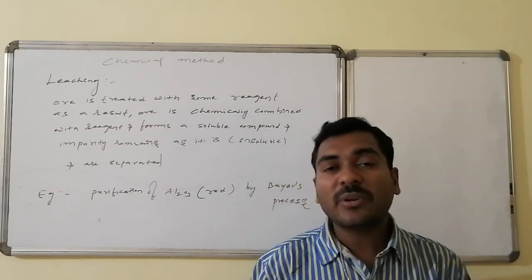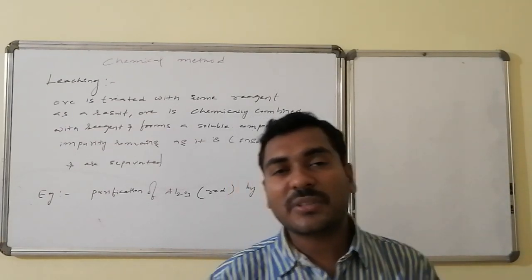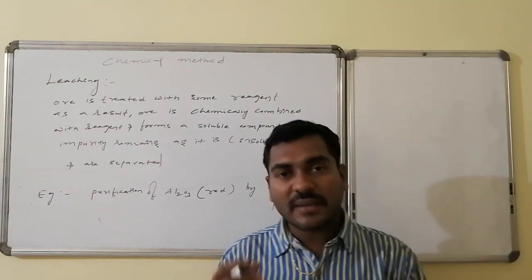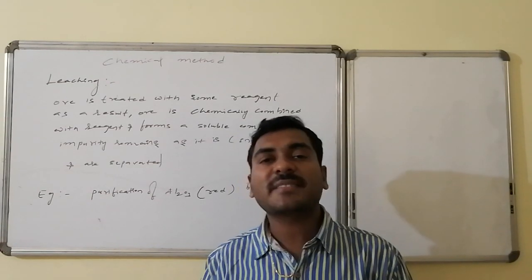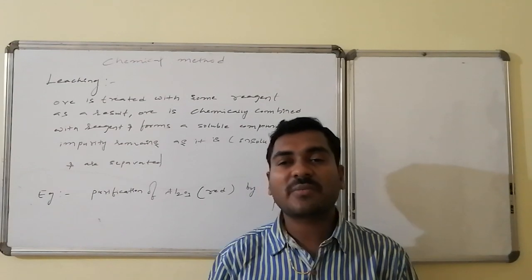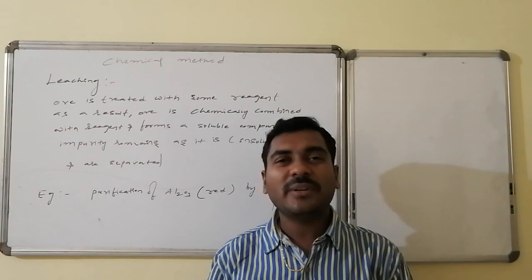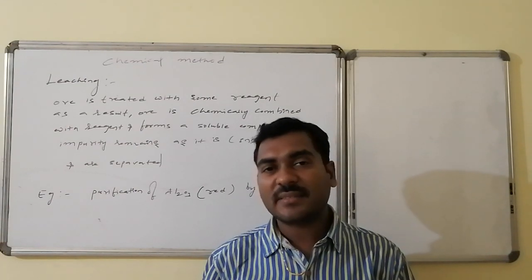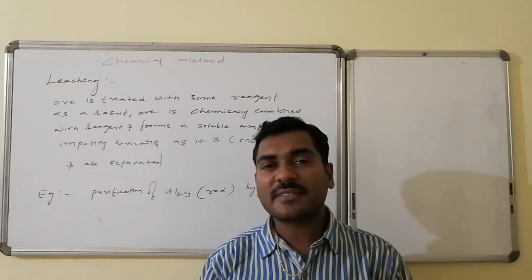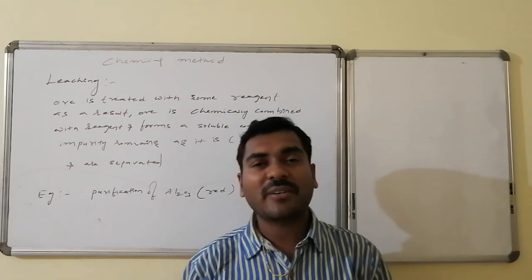An example is the purification of alumina, Al2O3, from the red bauxite in Bayer's process. In Bayer's process, what we will be doing is the red bauxite, which has impurities, is allowed to react with sodium hydroxide.